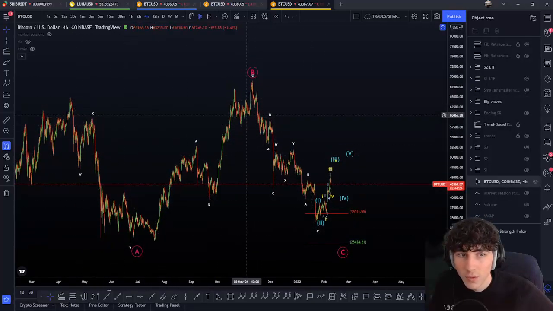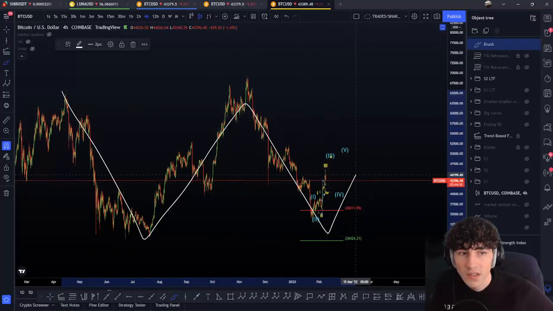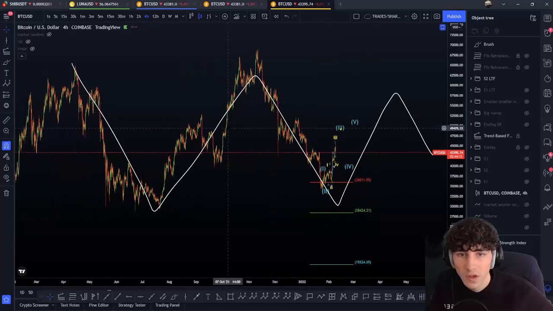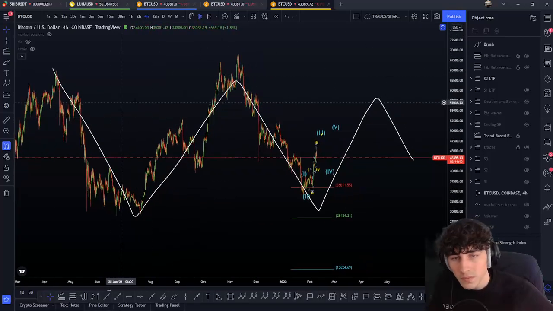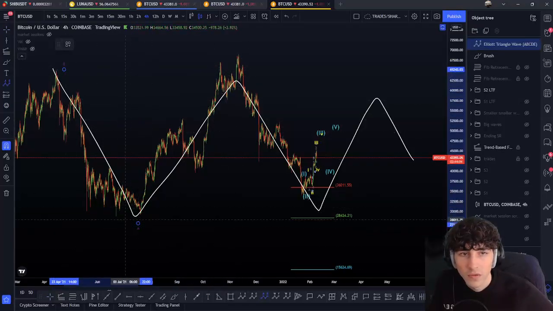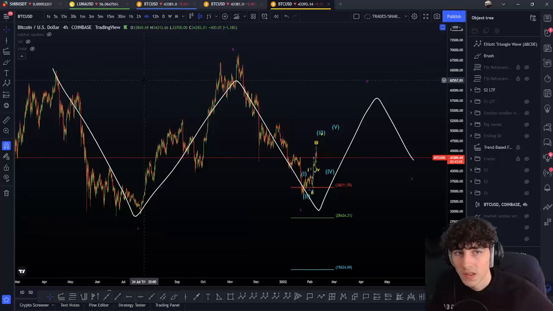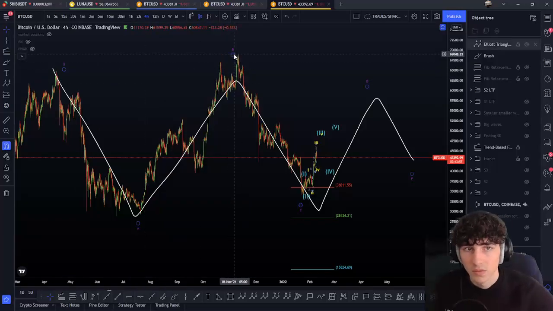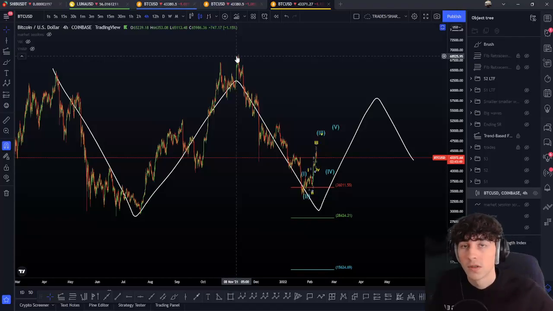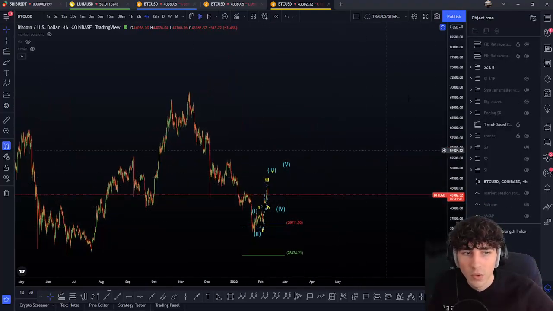So if we have a triple wave, what can that be? Simply an A, B, C, D, E triangle. And after that, boom, at the end of it, push to the upside, rocket. Now that would be a running triangle, because in the A, B, C, D, E, the B breaks the A wave root. So in that case, that's a running triangle, and this kind of triangle is absolutely possible. And this running triangle appears more likely in a strong trend, to the upside or to the downside. So that's really nice for the future, because normally we should break it to the upside, because the E finishes on the bottom, and after that, boom, we expect to rise.